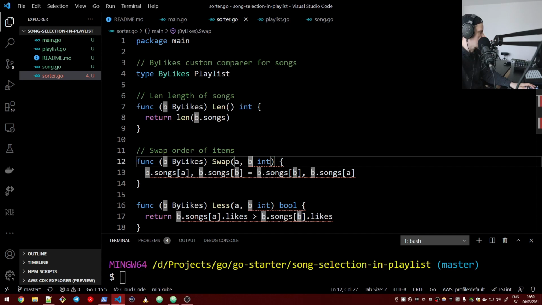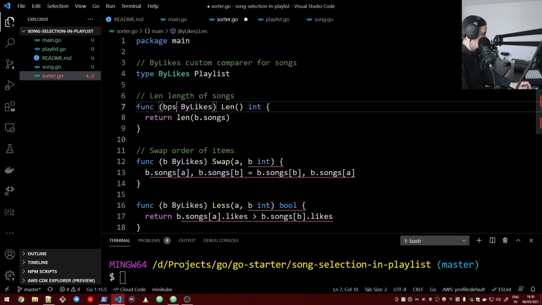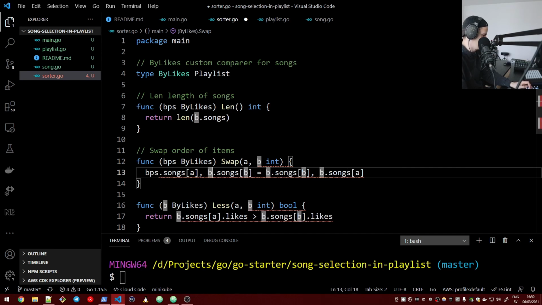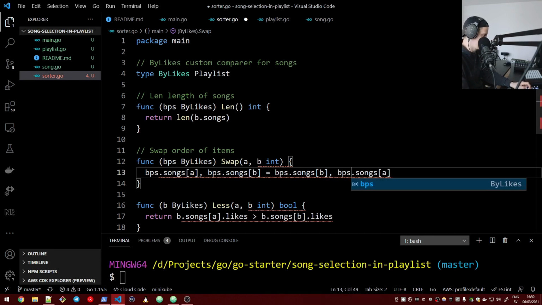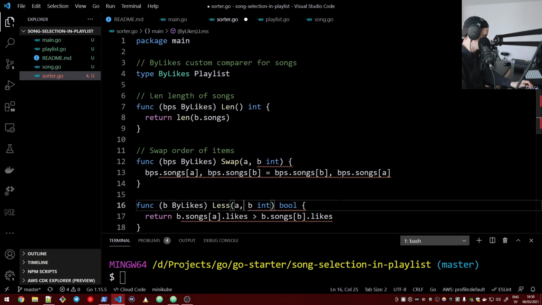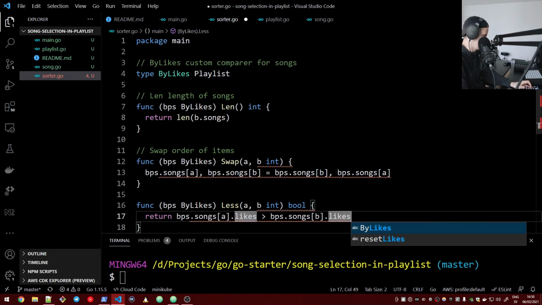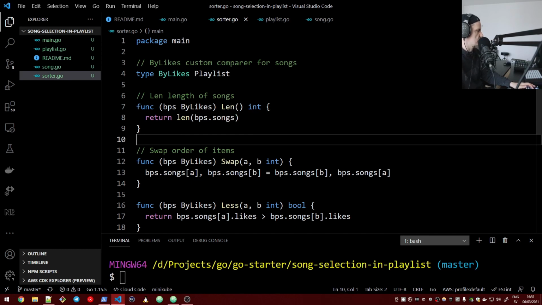Okay, the problem is that we are using the same argument, so let's rename this as, let's say, BPS. It was confusing with this integer. Right, BPS. Now we have implemented a custom comparer.